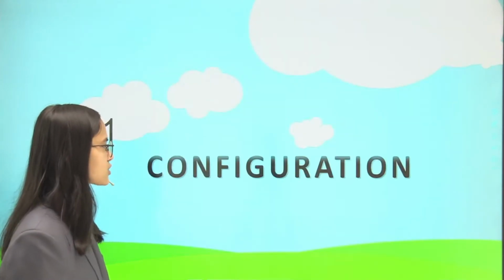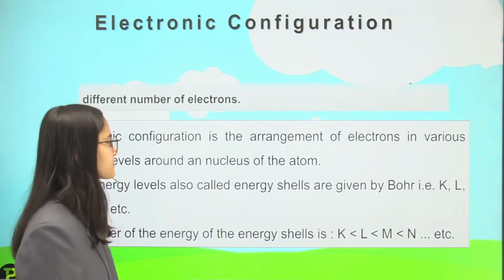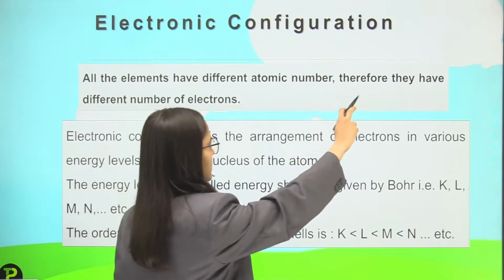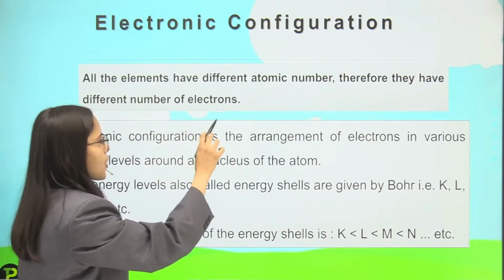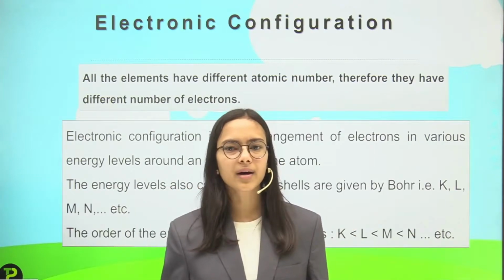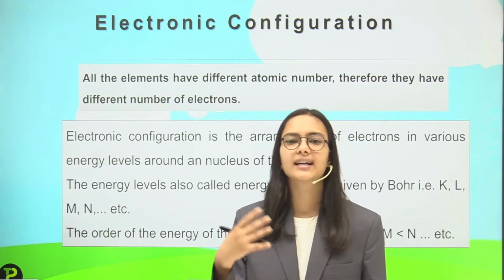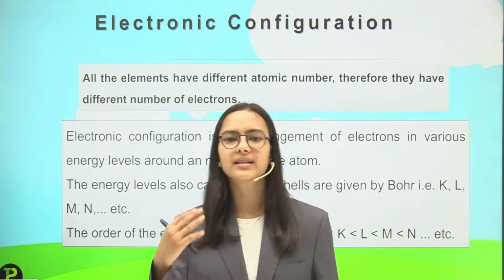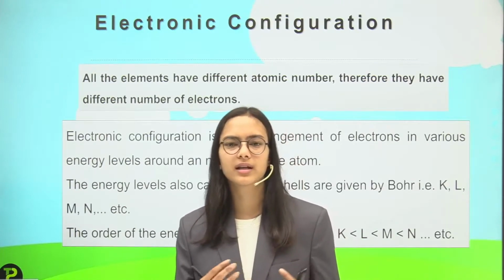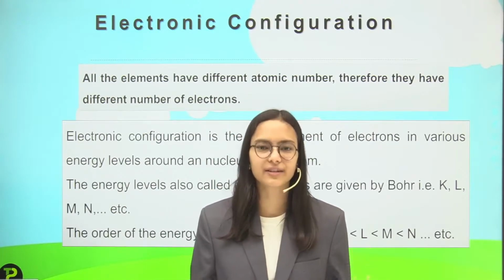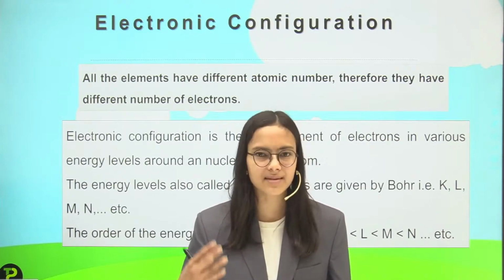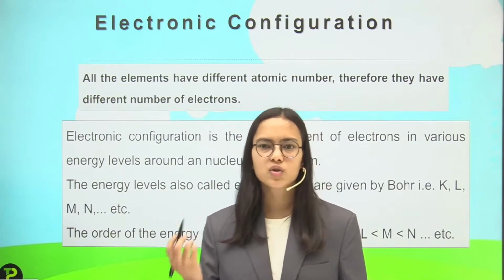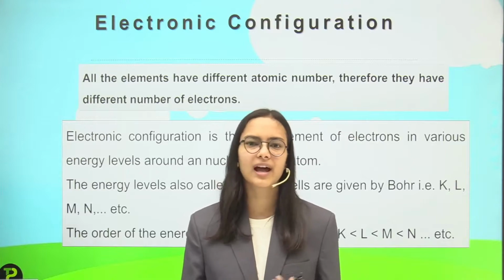Now we have the next topic, electronic configuration. We know that all the different elements have different atomic numbers, therefore they have different numbers of electrons. If we say that the atomic number is different, it implies that the number of protons in all the elements will be different. Like if I compare carbon and nitrogen, they will have different numbers of protons. And because atoms are electrically neutral, if the number of protons differs, the number of electrons also differs. So the elements with different atomic numbers will have different electrons.